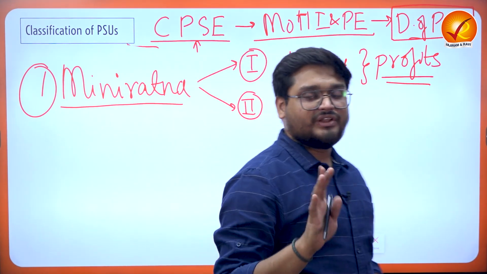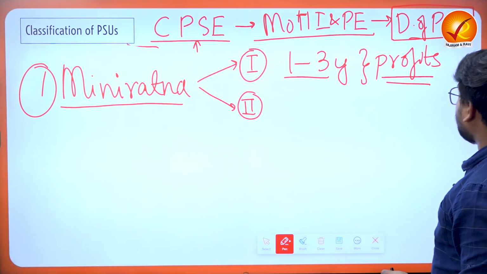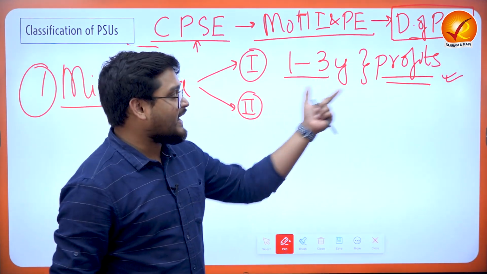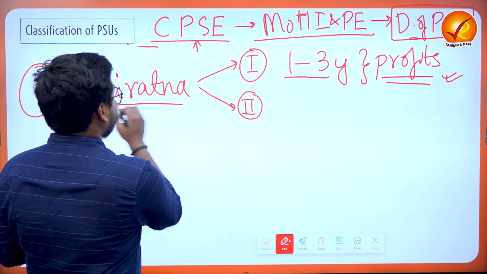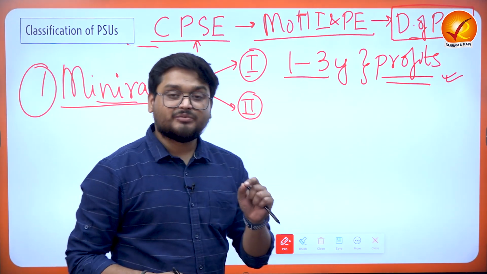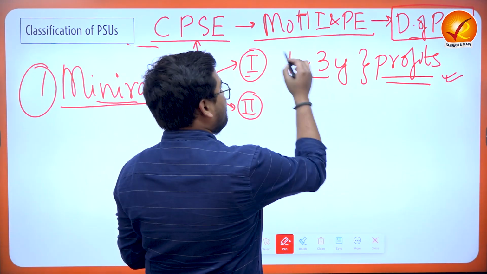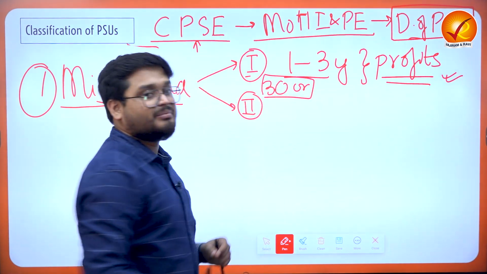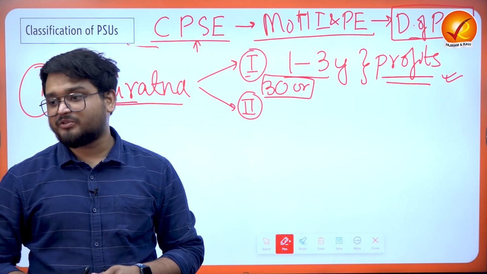In even one of the years, they must have net positive profits, and also for Mini Ratna Category 1, they must have a pre-tax profit of 30 crores. That is the pre-tax profit that they must have.